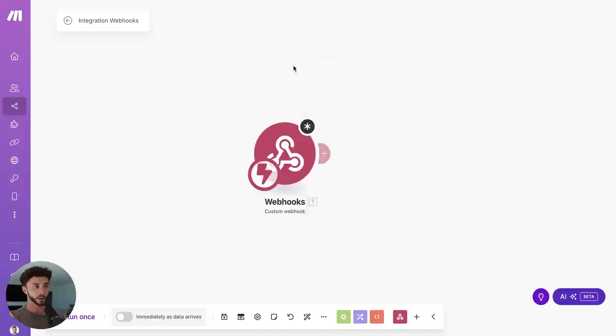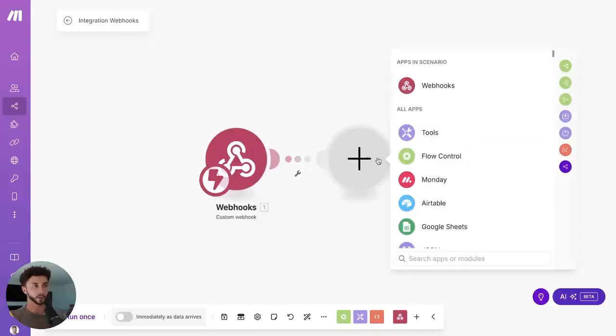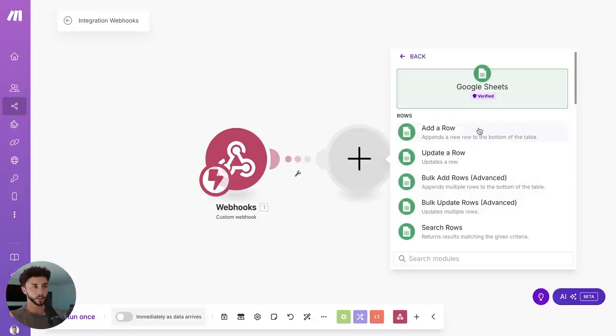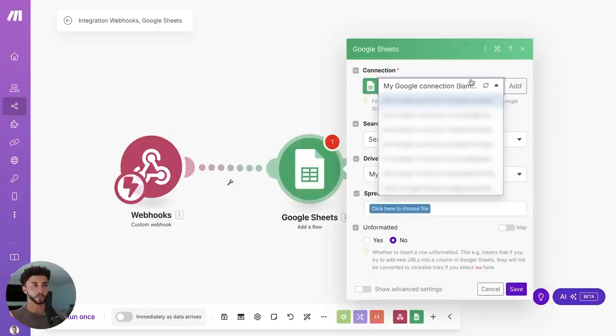And what we've done, and determined means, is that Make has received the request that we sent, and it knows that we're going to be sending it a timestamp and a property type and a this. Really, really key skill to understand. Because now when I go save, and I go to Google Sheets and add a row, you will need to set up your Google Sheets connection here. So you just sign in with Google, add your connection in.